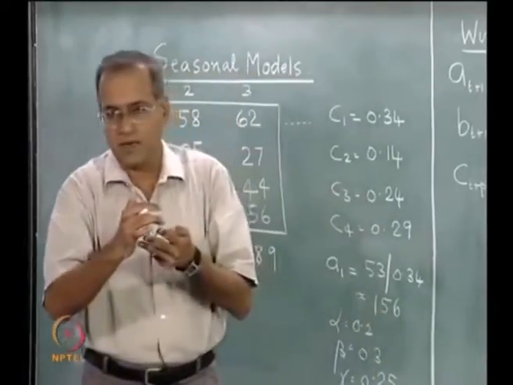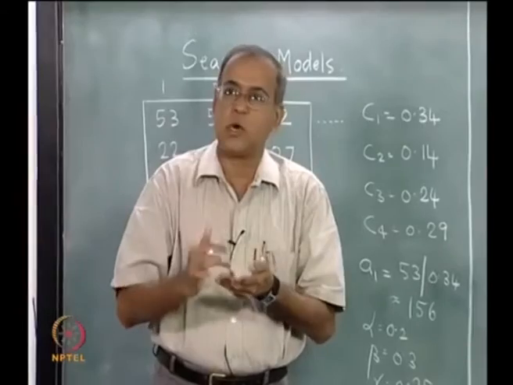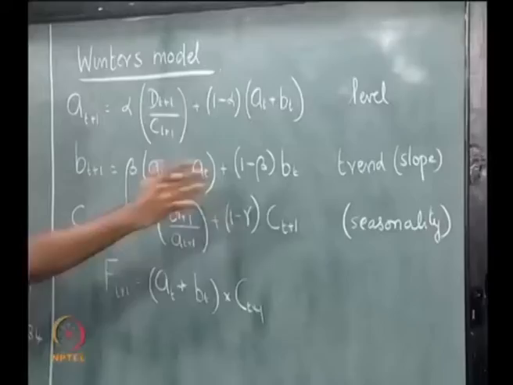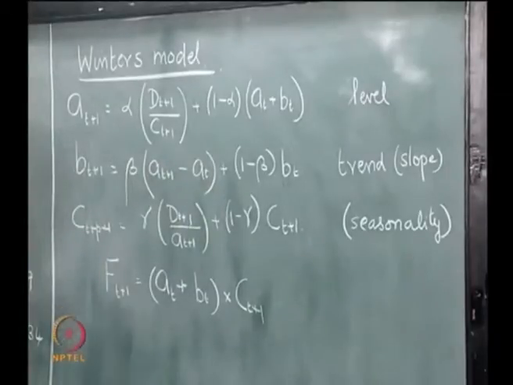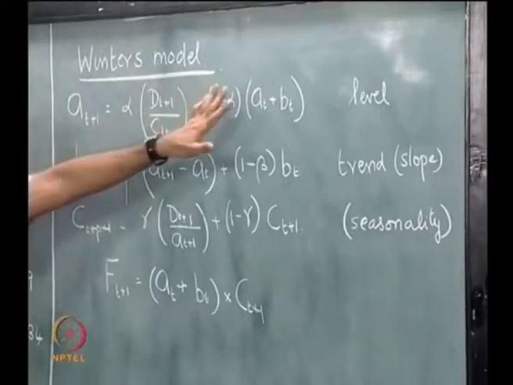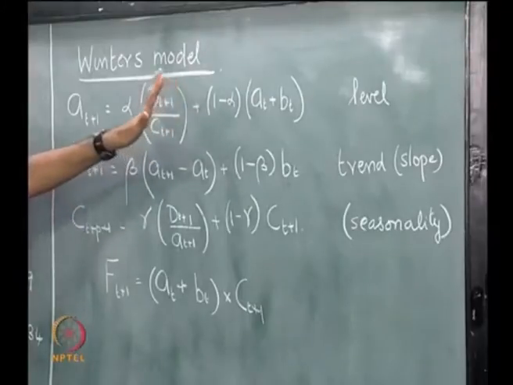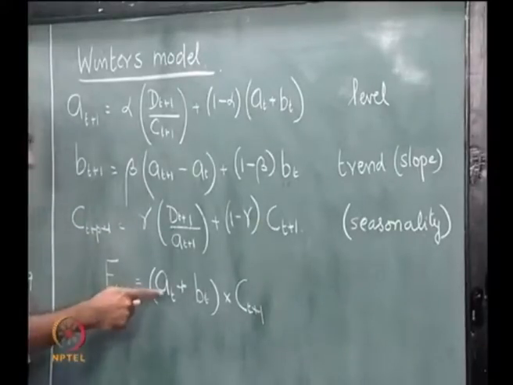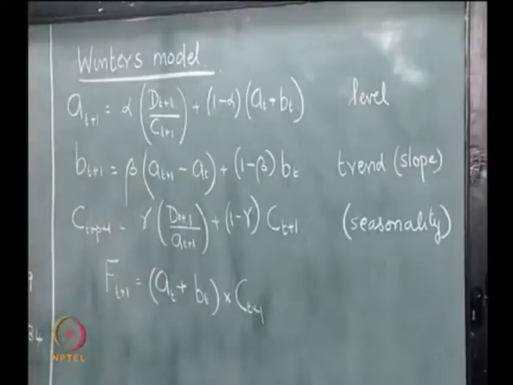Now, all the three important things like level, slope and seasonality index are updated using a simple exponential model, where in some sense two things are captured, the value at period t and the value at period t plus 1. So, each has two components connected by the weights, and alpha, beta and gamma are the smoothing constants. And then we have a relationship that the forecast is level plus trend multiplied by seasonality.